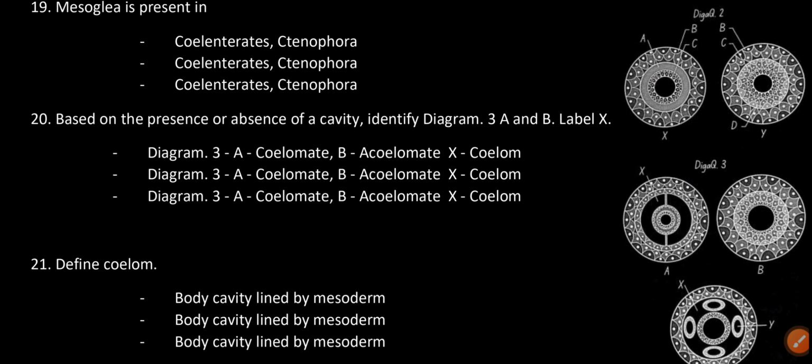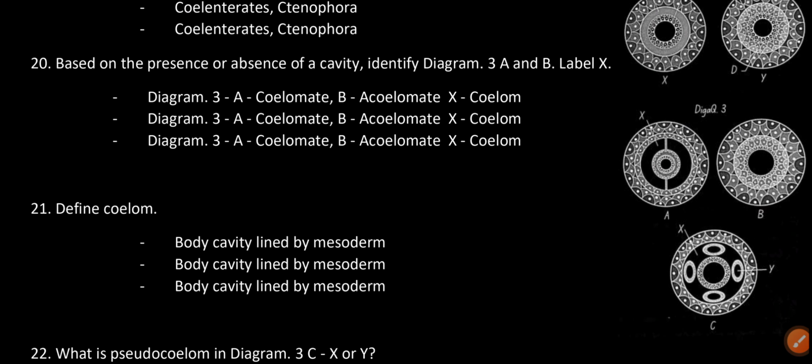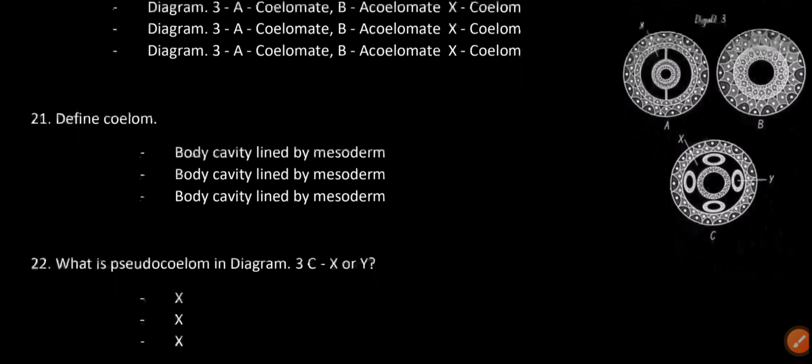Based on the presence or absence of a cavity, identify diagram 3, A and B, and label X. A is coelomate, B is acoelomate and X is coelom. Define coelom: body cavity lined by mesoderm.